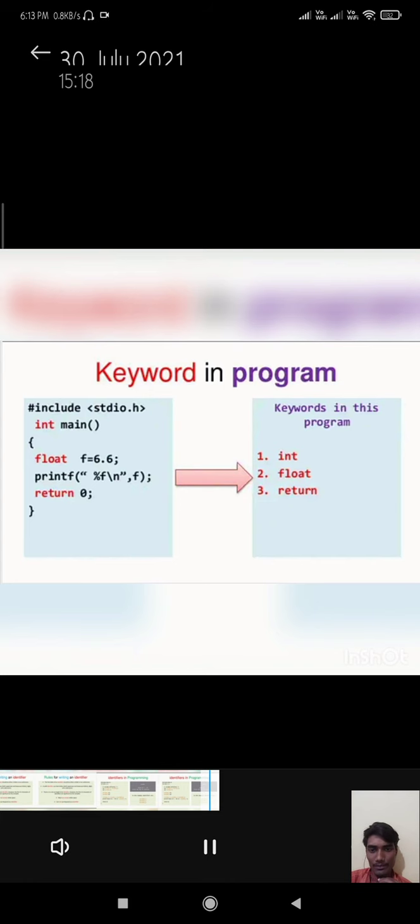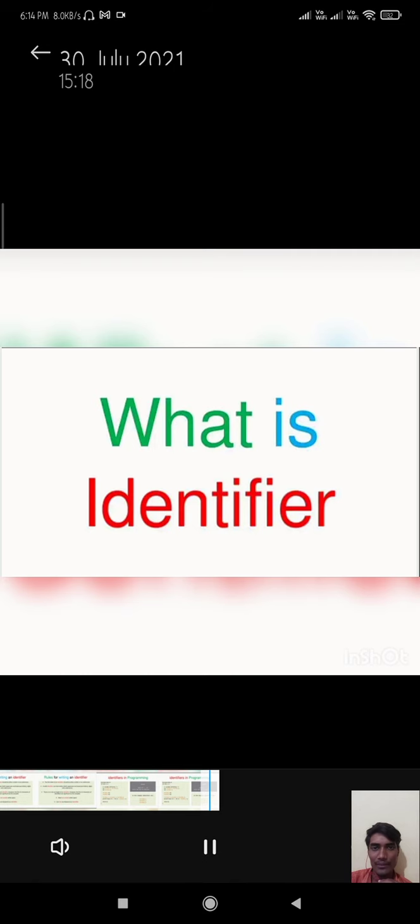Keywords in a program: #include <stdio.h>, int main(), float f = 6.6; printf, return 0. The keywords in this program are int, float, and return. As you can see in the program, these are the keywords.